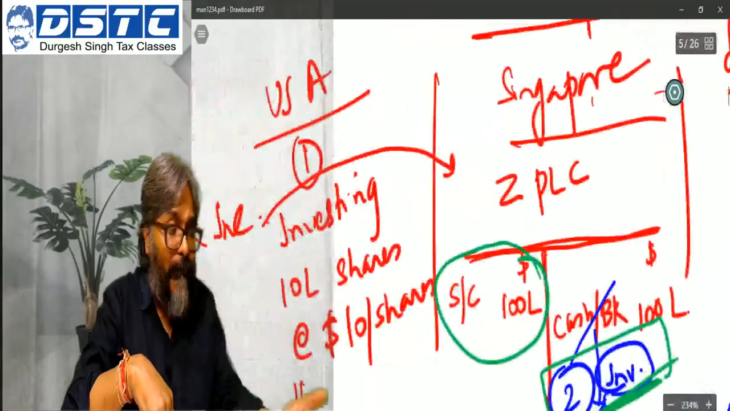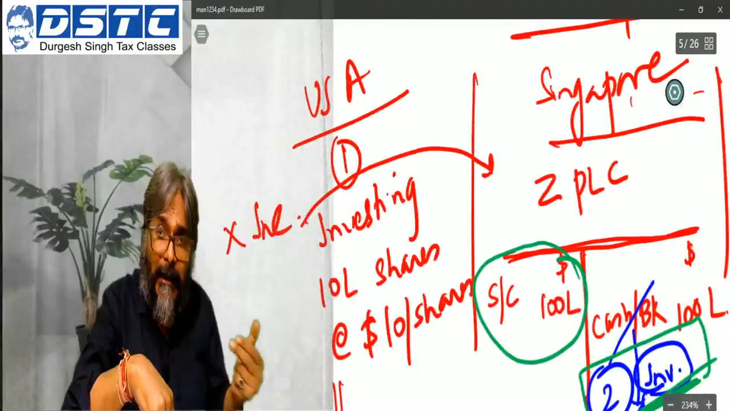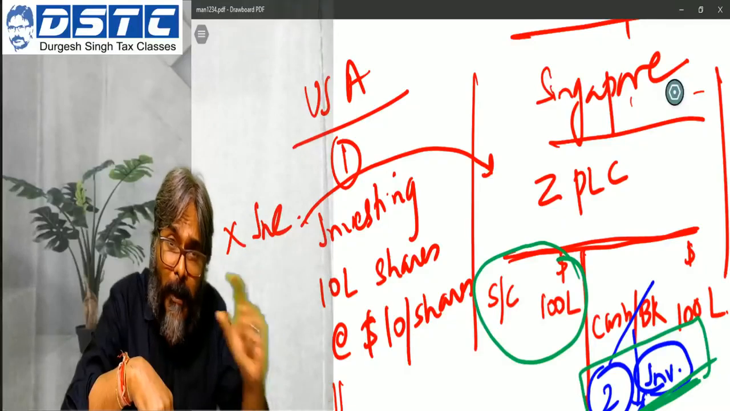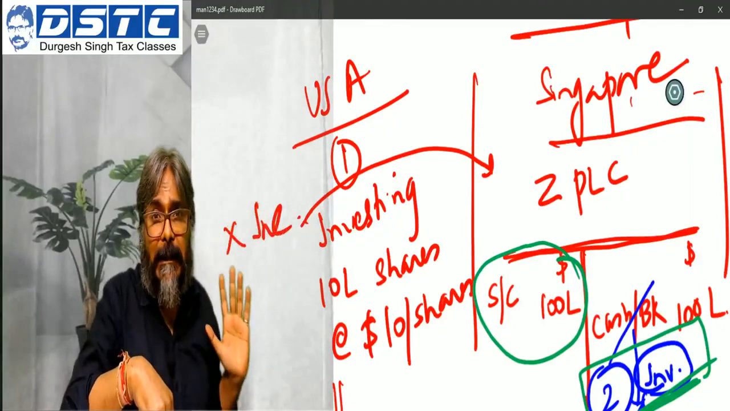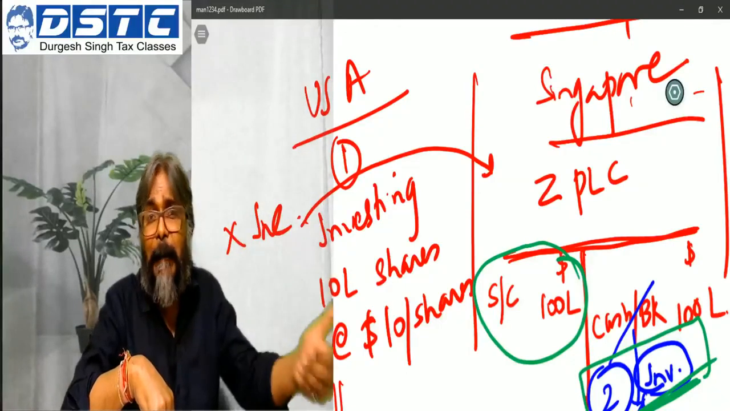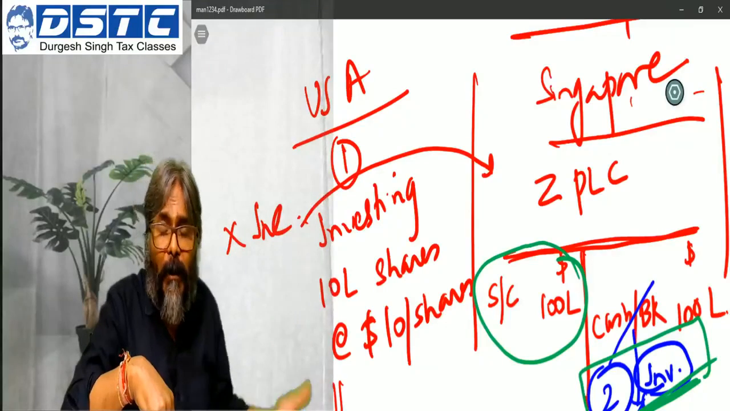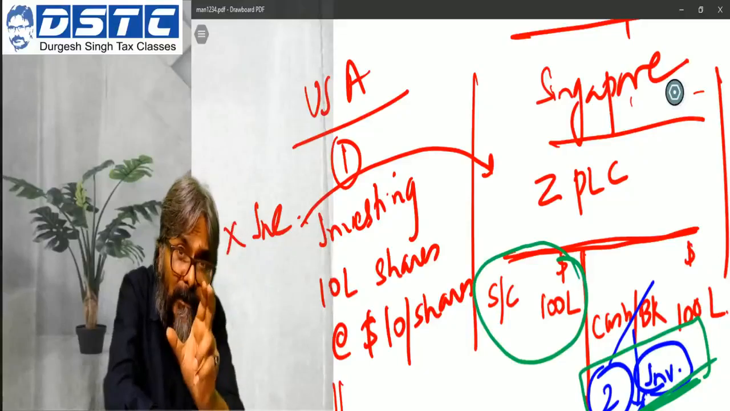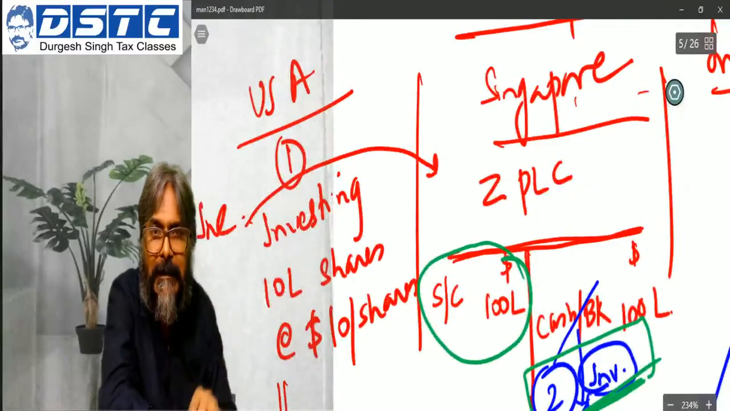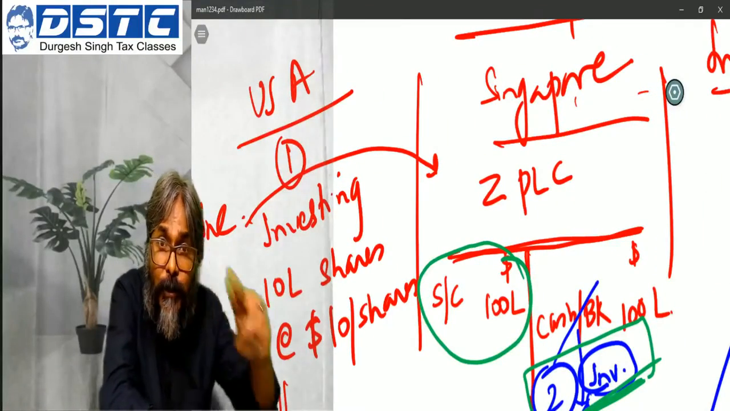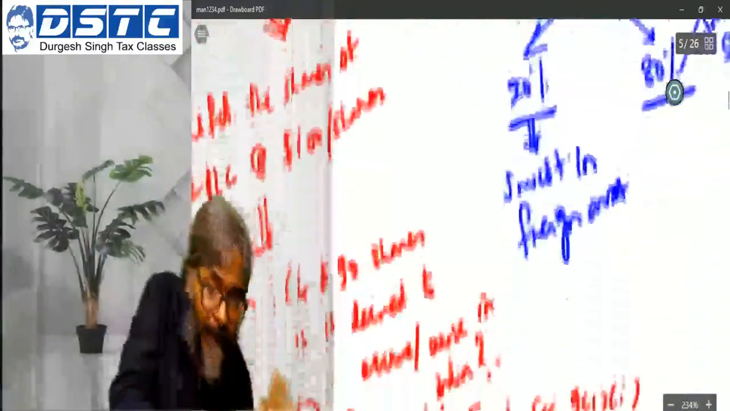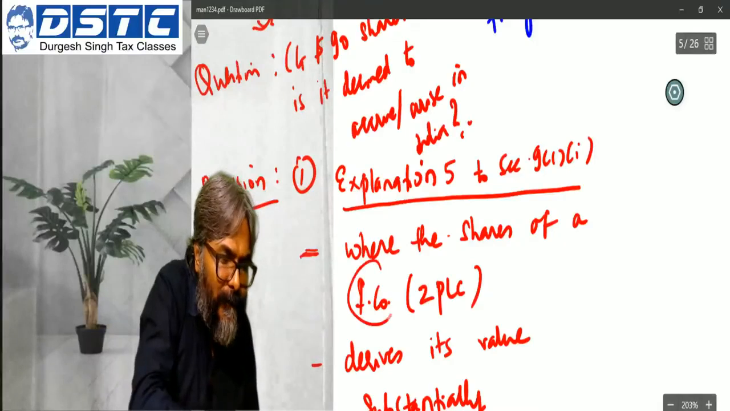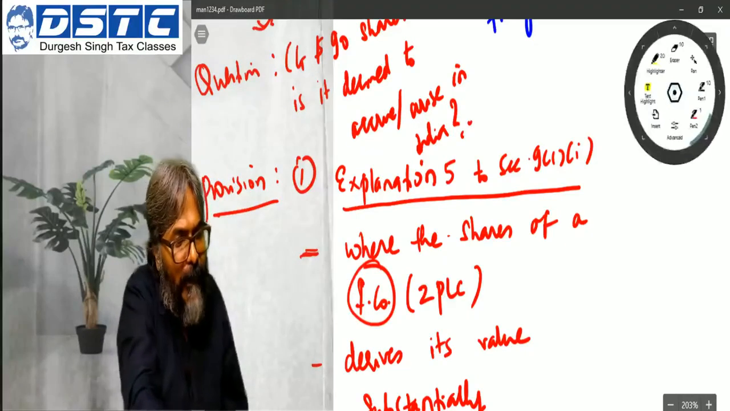Therefore finally XINC dot, who has transferred the shares of ZPLC Singapore, will derive the capital gains, and they will ask you in the question whether the capital gains earned by XINC dot are deemed to accrue or arise in India. To that you will say the answer is yes, but the focus would be the value of ZPLC, the foreign company whose shares have been transferred. So students, here in Explanation 5, which foreign company are we targeting in our answer?